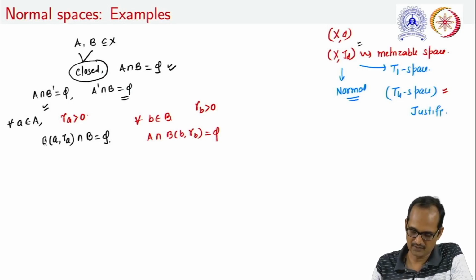From here, let us try to construct open subsets of X containing A as well as B. How can we do it? The answer is simple.